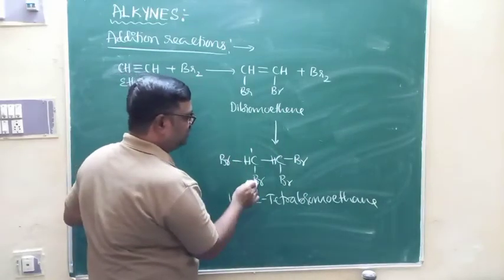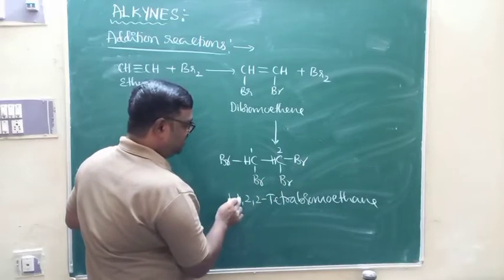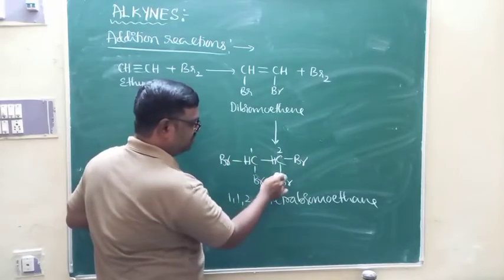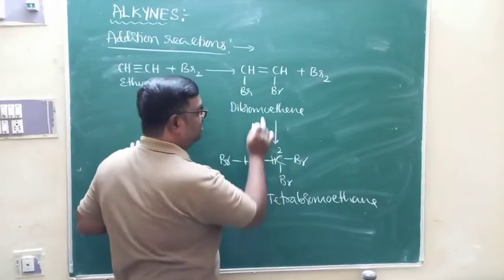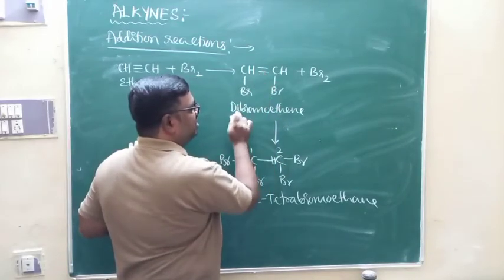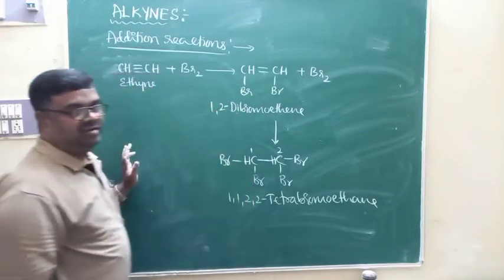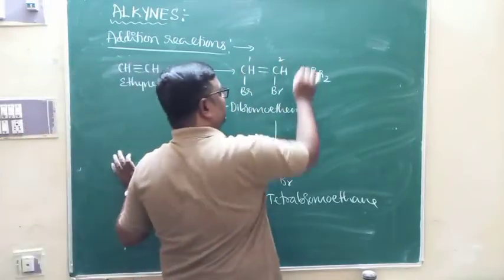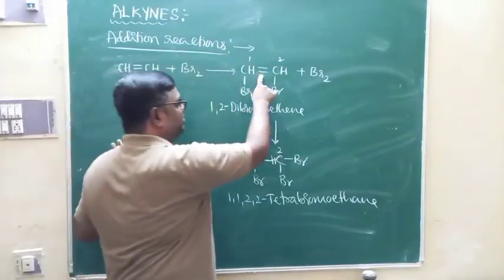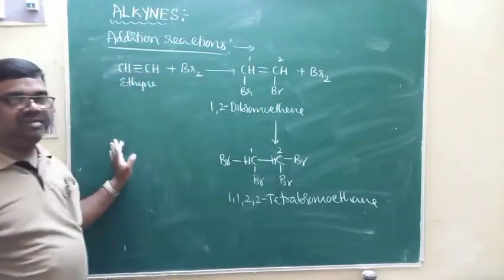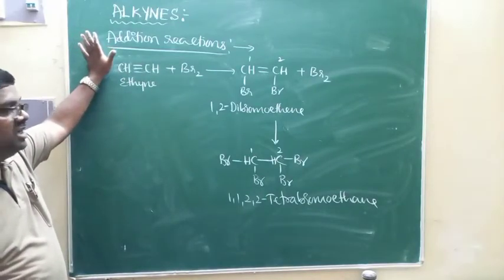At the first position there are 2 bromine atoms, at the second position there are 2 bromine atoms, total 4 bromine atoms. 1,1,2,2 tetrabromoethane. Ethane because of single bond, ethene because of double bond, dibromoethene or 1,2 dibromoethene. This is 1, this is 2, 1,2 dibromoethene. Here also you can observe triple bond is converted to double bond is converted to single bond. This is what we call addition of bromine or halogens across the triple bond.